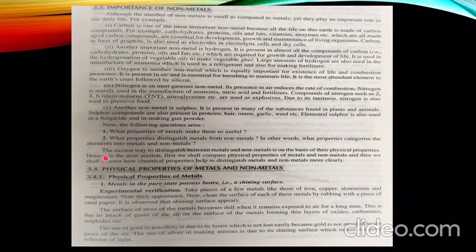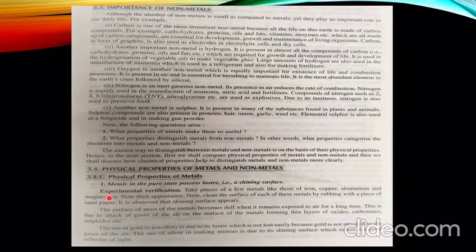Now, the earliest way to distinguish between metal and non-metal is on the basis of their physical property. So now we will discuss the physical properties of metals and non-metals. Talking about the physical properties, metal in the pure state possess luster. What is luster? Luster is the shining surface.